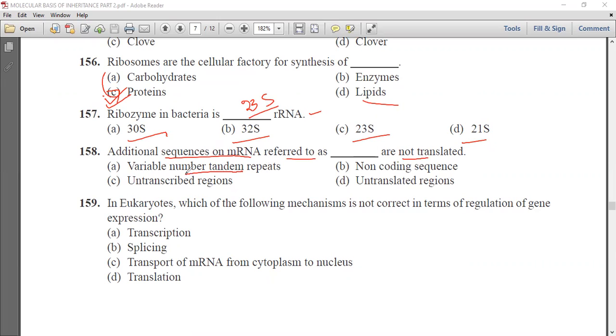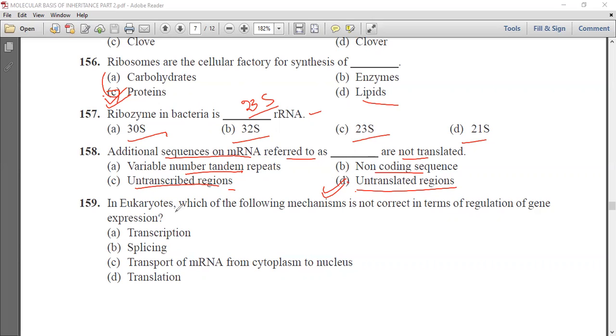Additional sequences on mRNA referred to as dash are not translated. Variable tandem repeats, non-coding sequences, untranslated regions, or untranscribed regions. Now these additional sequences, which are known as untranslated regions, are not translated. So these are present in a specific region, and these are the regions which are not translated.